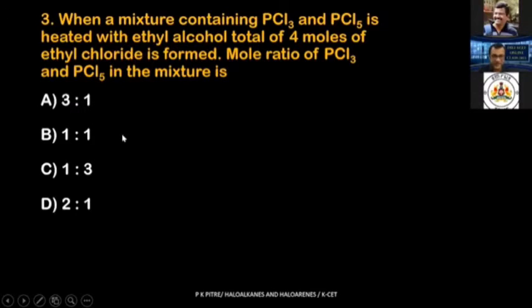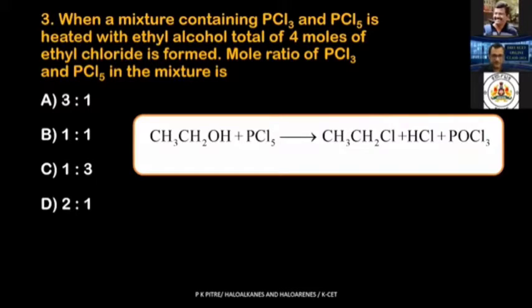What I said: write the reaction and then just check. So let's write the reaction first of all. Look what is happening over here. You have taken PCl5 and treated it with ethyl alcohol. PCl5 with ethyl alcohol gives you ethyl chloride. How much PCl5 has been used over here? 1 mole has been used. What is the amount of product that you are getting? 1 mole of major product.